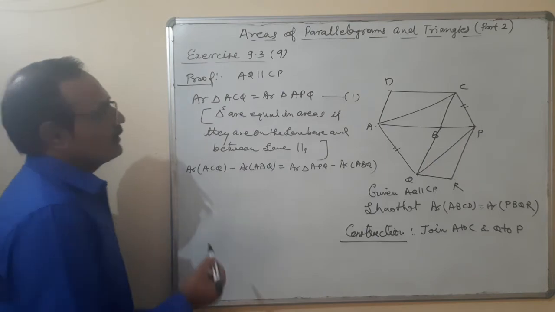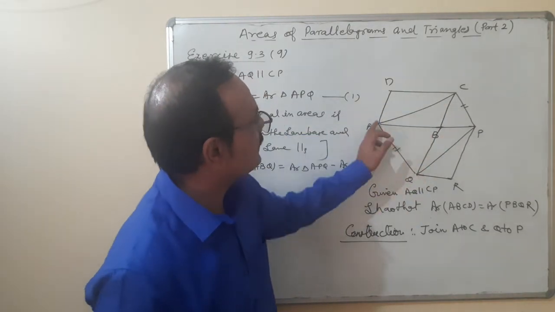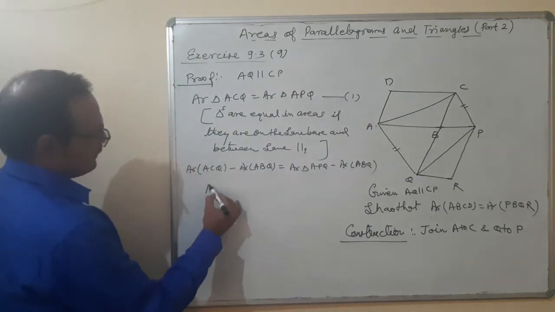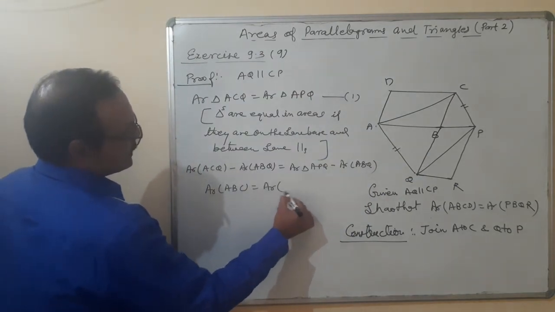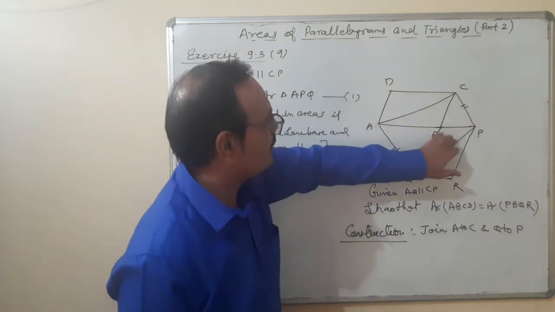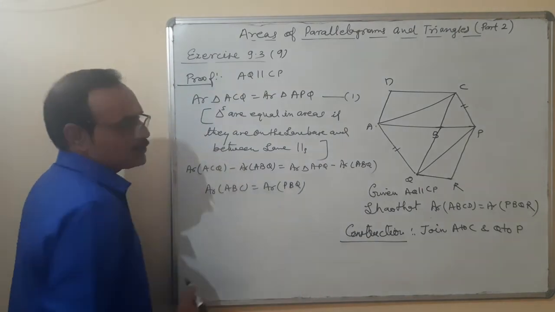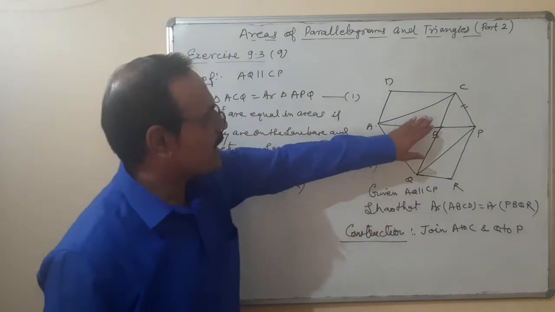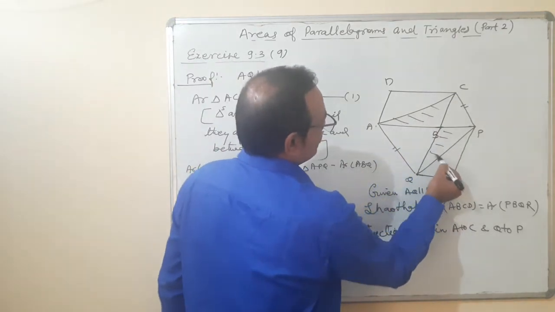From ACQ if I subtract ABQ, what is left? Area of triangle ABC. Area of triangle ABC is equal to area of triangle APQ minus ABQ, and the remaining is PBQ. So that means I have proved that this area is equal to that one.